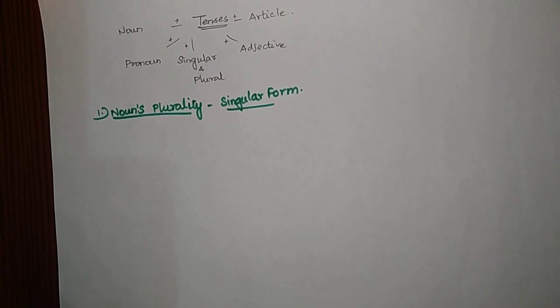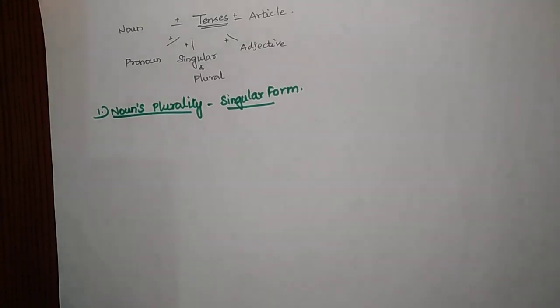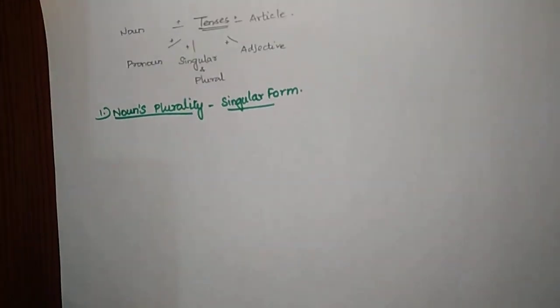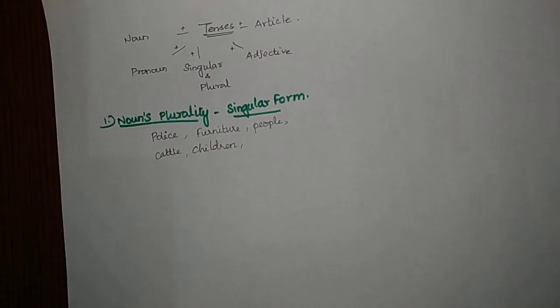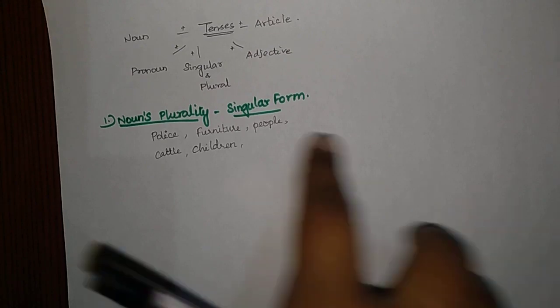The noun may be plural, but the form of the word may be singular. Some may get confused whether it is plural or singular, so we have to be clear with such words. I'll give a list of words so that you can look at it and remember it. Like police, furniture, people, cattle and children. These are some of the words.